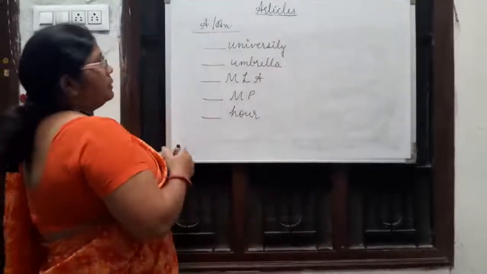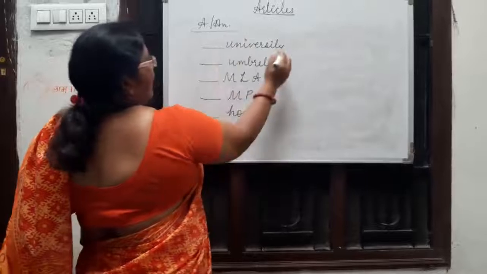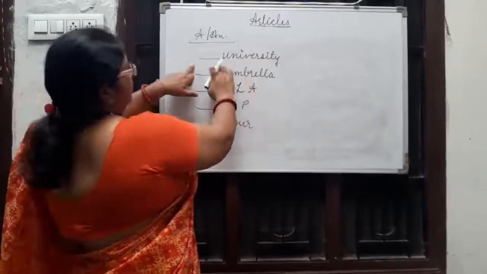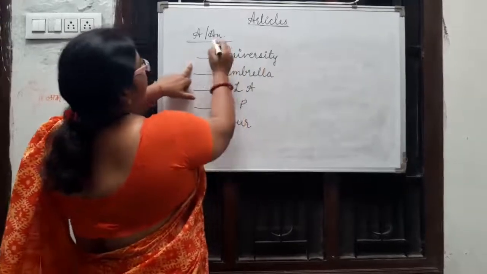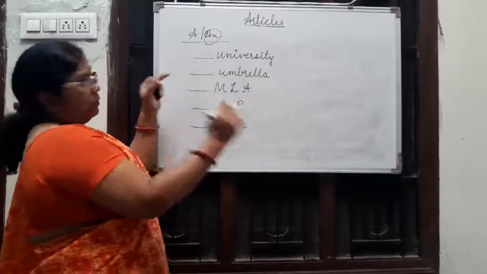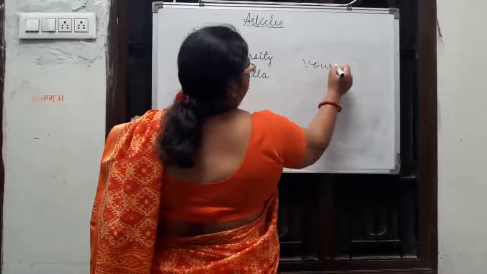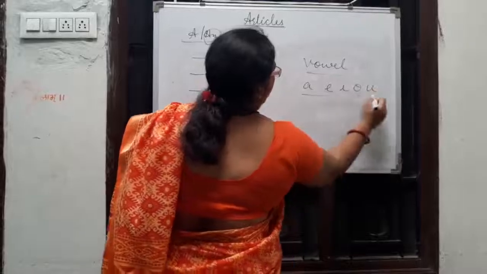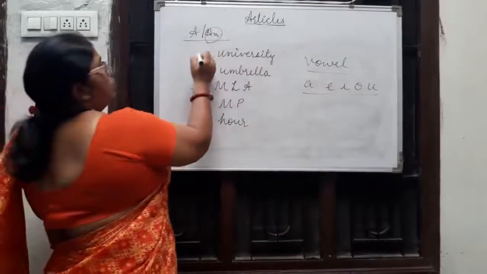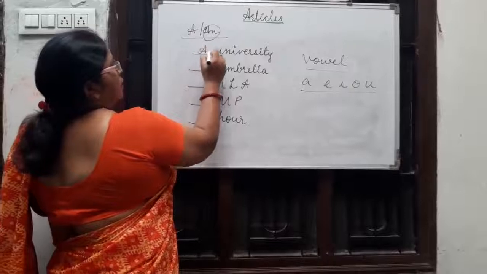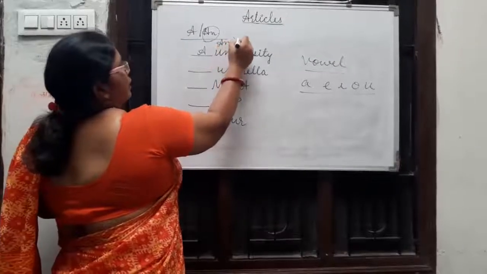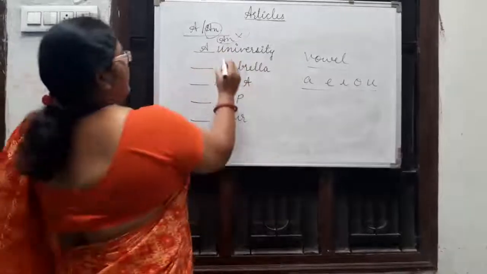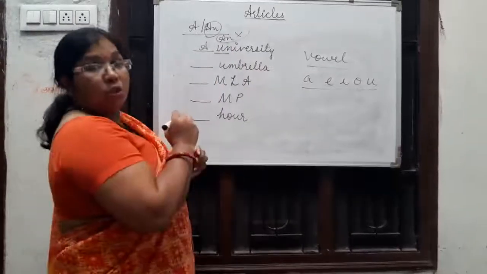Here are some examples. First of all, a and an. We saw that an is used with the vowels A, E, I, O, U. But we use a here, not an. An is not used here, as in university, it sounds like a consonant.